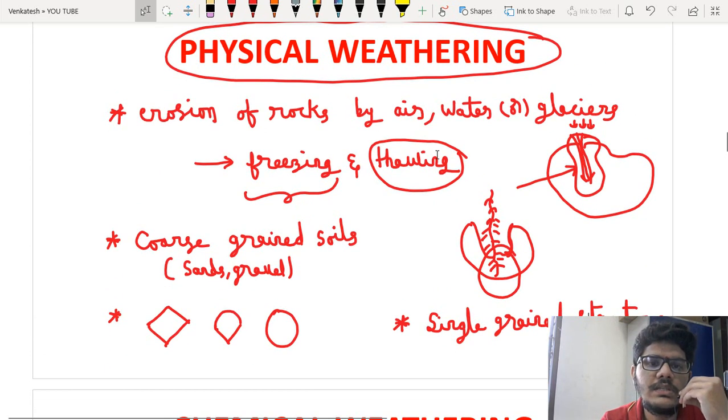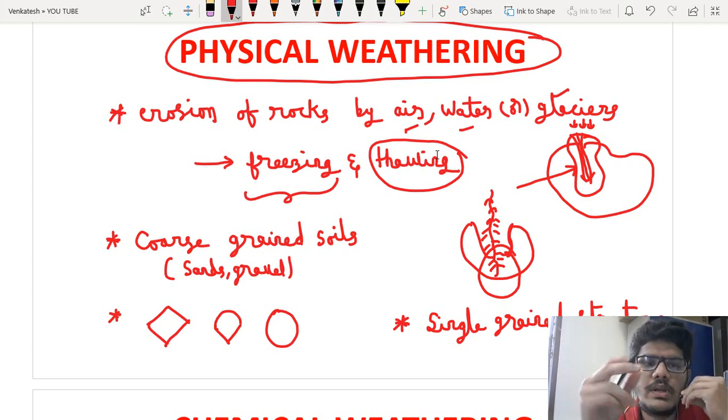Physical weathering takes place due to the erosion of rocks by air, water or glaciers, or it is also formed from alternate freezing and thawing cycles due to temperature changes.